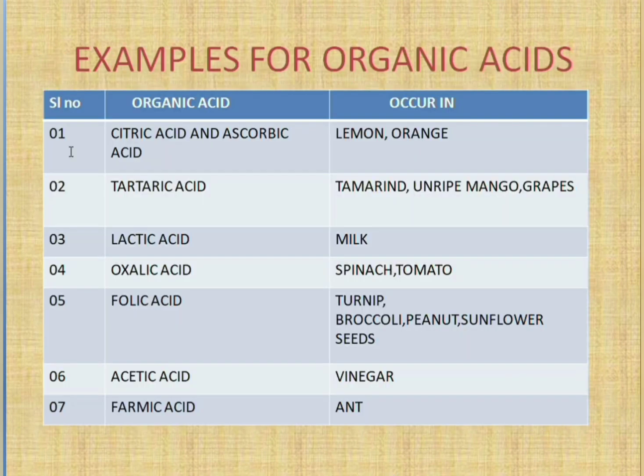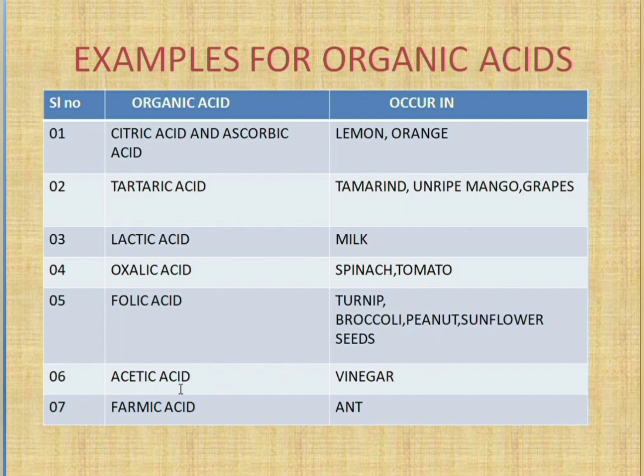Coming to the examples of organic acids, these occur in nature. Here are some examples of acids and where they occur. Citric acid and ascorbic acid are found in lemon, orange, etc. Tartaric acid is present in tamarind, unripe mango, grapes, etc. Lactic acid is present in milk and curd. Oxalic acid is present in spinach and tomato. Folic acid is present in turnip, broccoli, peanuts and sunflower seeds.